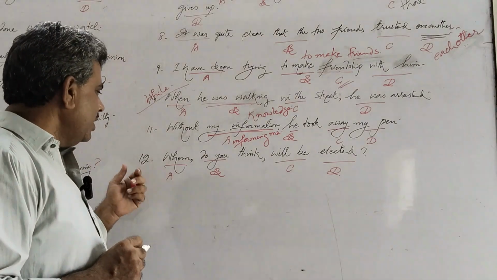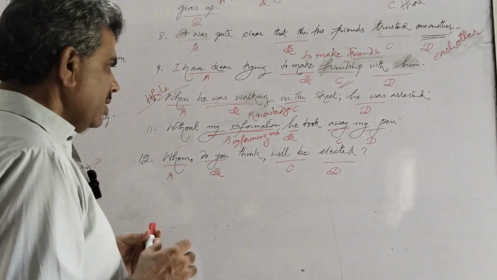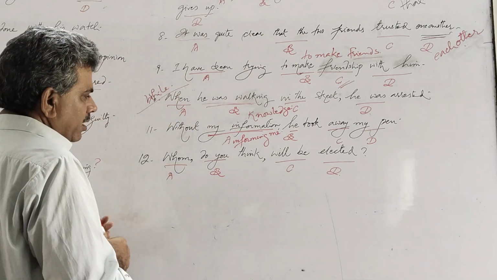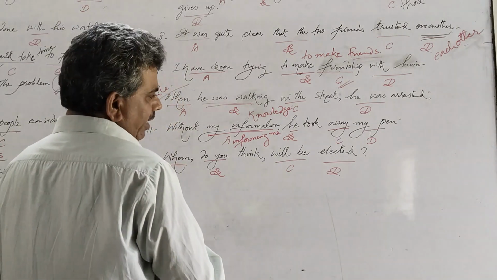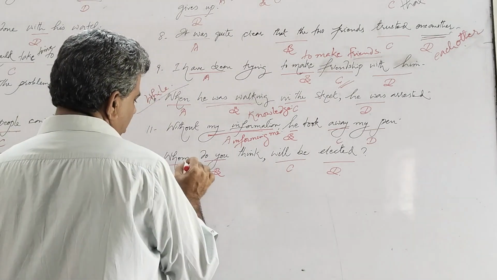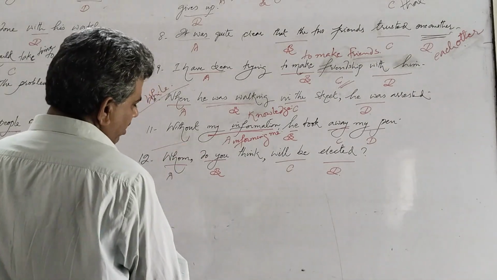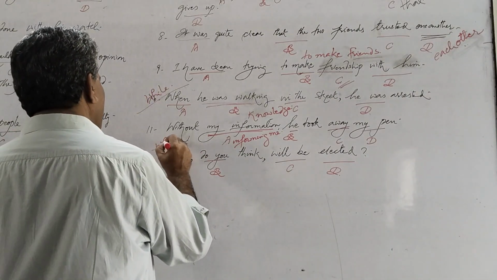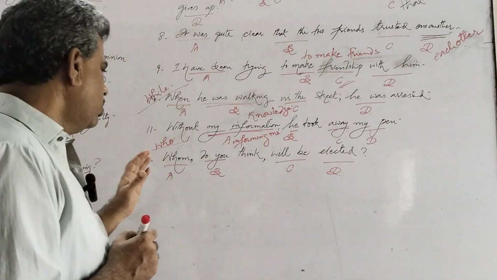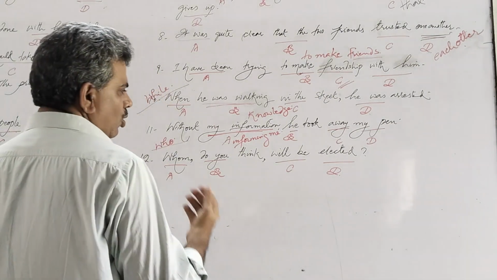In 12th sentence, we see, whom do you think will be elected? There is no grammatical mistake in this sentence also. But usually, when we use the word whom at the place of subject, we change it into who. So the most appropriate sentence would be, who do you think will be elected? Whom do you think will be elected is also correct.